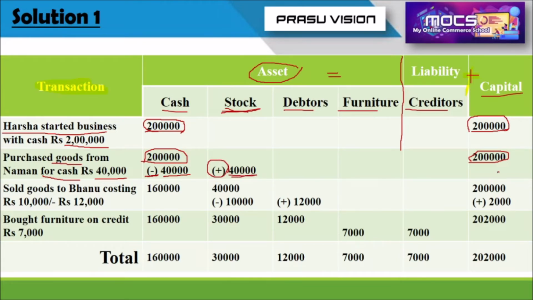Plus indicates increase in the value. So nothing is happening for the capital. Only changes happening in the asset side. Cash decreasing, and also stock increasing. If we find out the difference, 2 lakh minus 40,000, we will get 1 lakh 60,000. Here we will add the value of stock 40,000, 1,60,000 plus 40,000, we will get 2 lakh, that is equal to the liability plus capital 2 lakh.